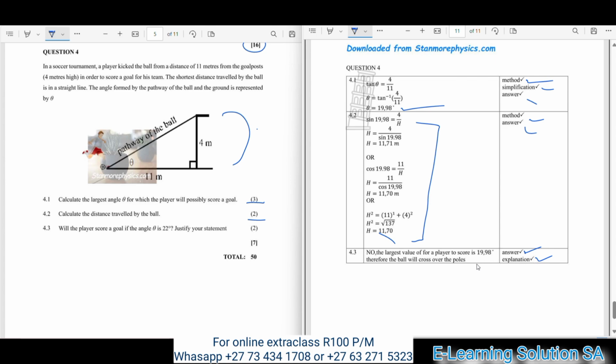For the examiner here, give the answer that no, the largest value for a player to score is 19.98 degrees. Therefore, the ball will cross over the post. So you must answer this like this, or give your own answer, but that will be correct so that you can get the correct mark.